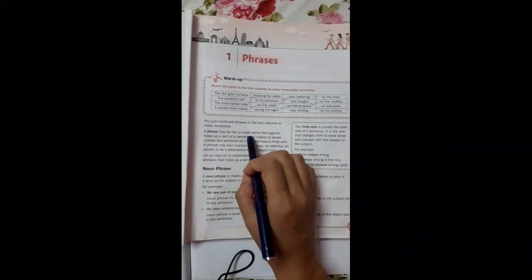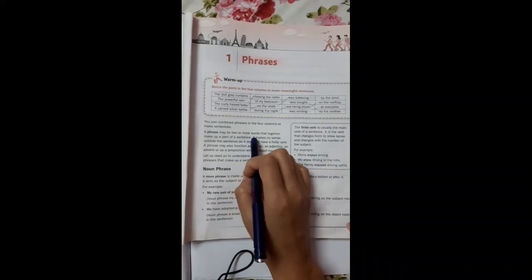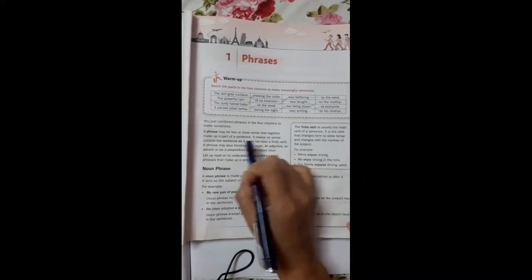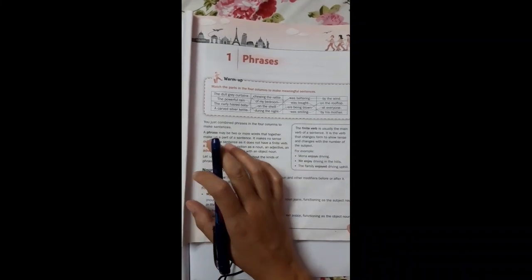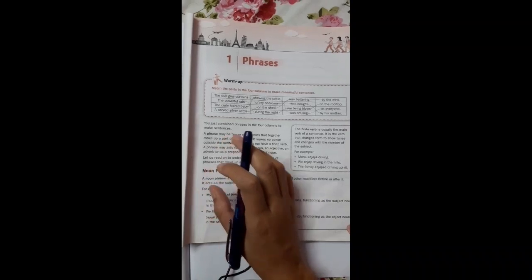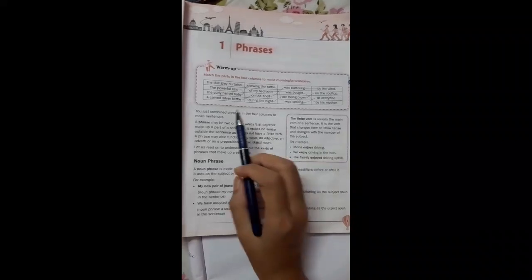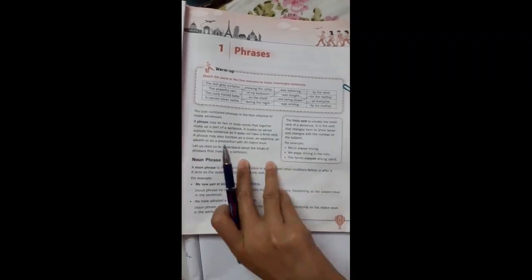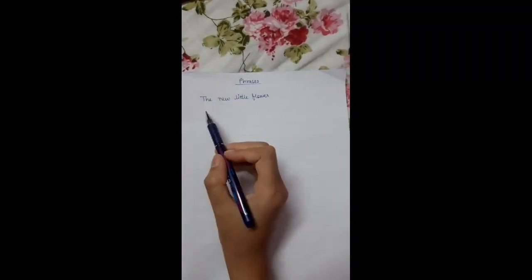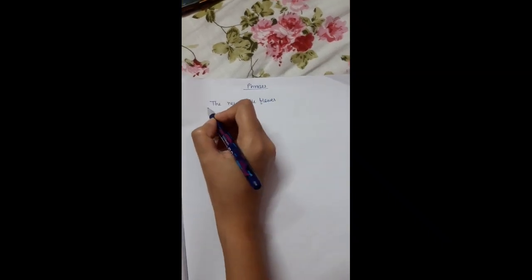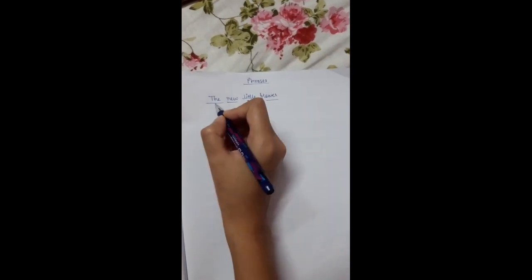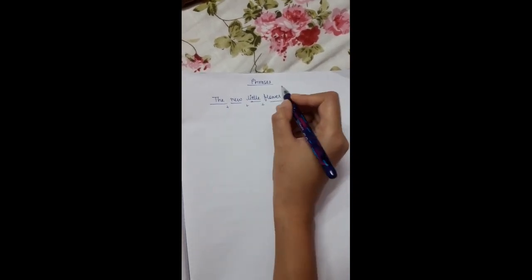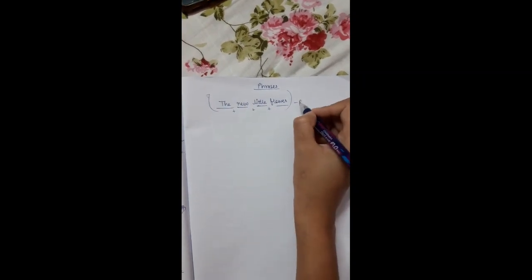A phrase may be two or more words that together make up a part of a sentence. It makes no sense outside the sentence as it doesn't have any finite verb. So phrases are a kind of sentence which is made up of two or more words. Now let's see one example. The new little flower. These are the words, and when we join them all, together they make a phrase.